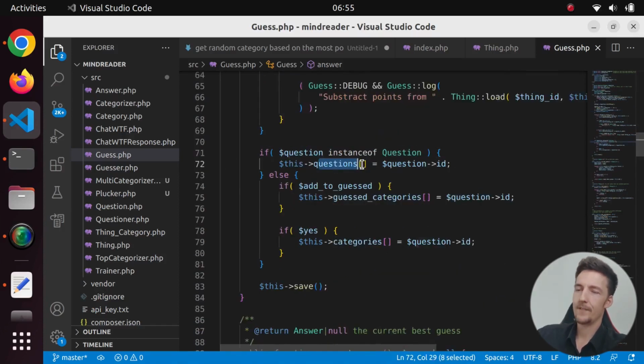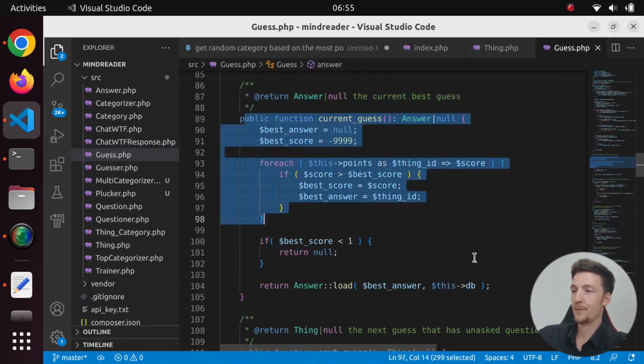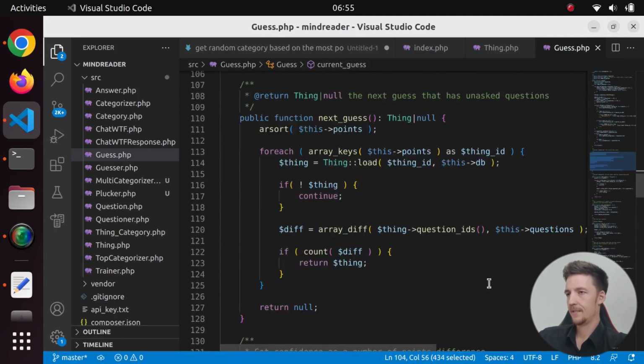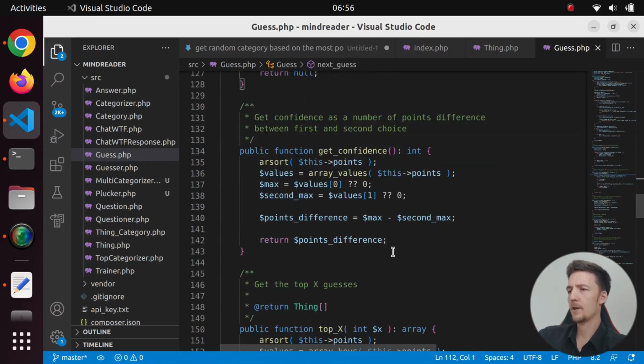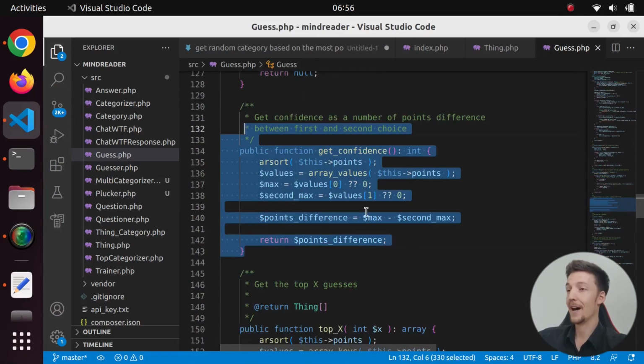And then we save the questions that we have asked, the guessed categories, and the categories that we have answered yes to. And the current guess is pretty much the same still. Then I created this next guess, which I'm not quite sure if I used in the end. This gets the thing that has the most points but still has unanswered questions. And here the confidence is still the same. I changed this many times, but I ultimately used the original one.